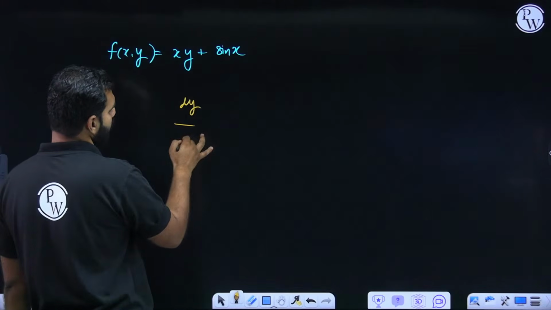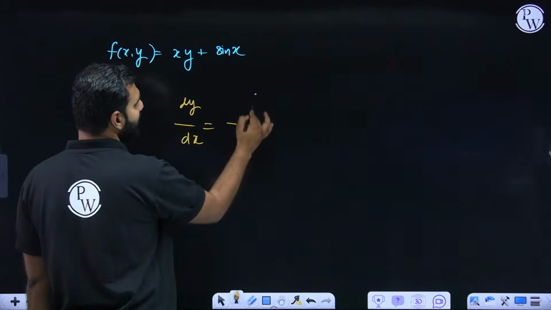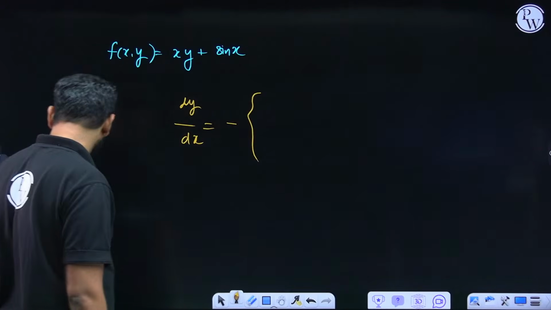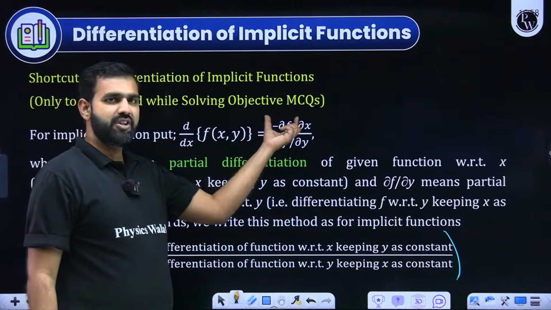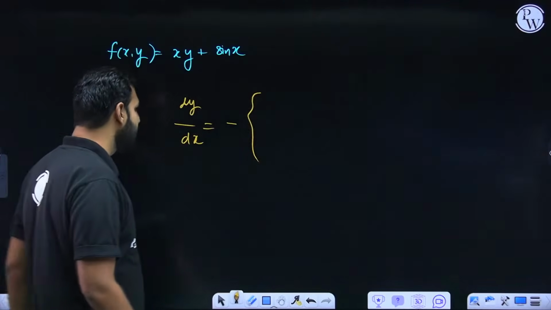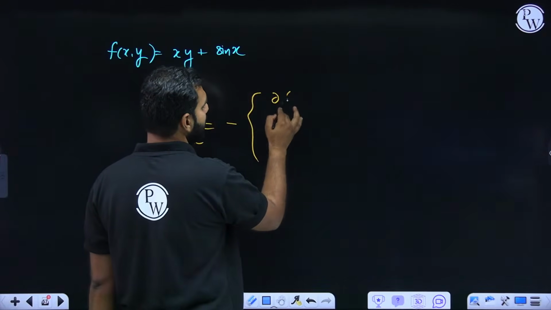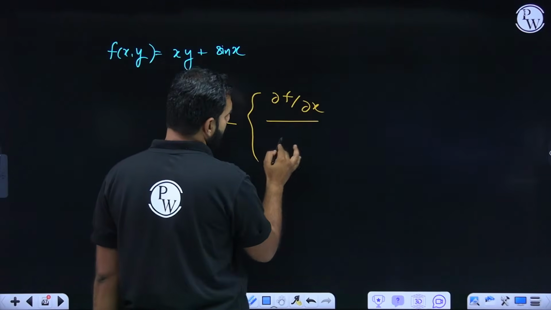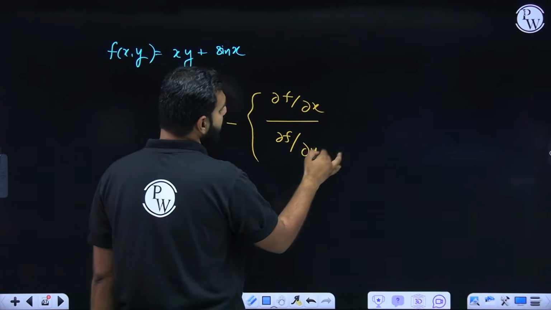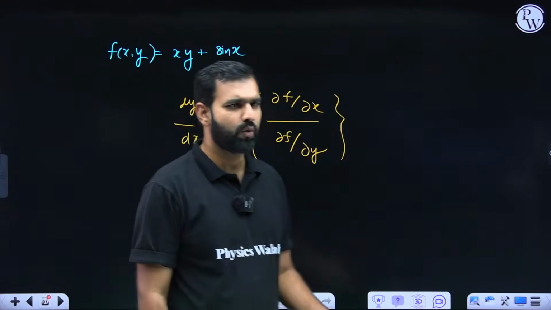All I'm saying is, if you wish to write dy by dx, take negative first, and what did we see? Partially differentiate this function with respect to x, divided by partially differentiate this function with respect to y. I hope in physics also you have studied partial differentiation. That's exactly what I'm asking you to do.